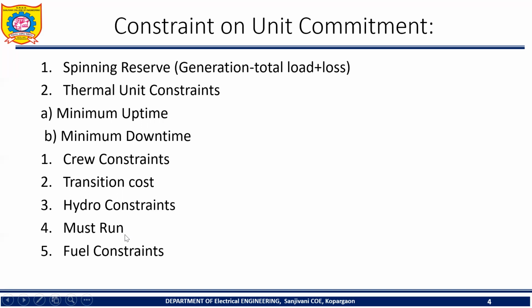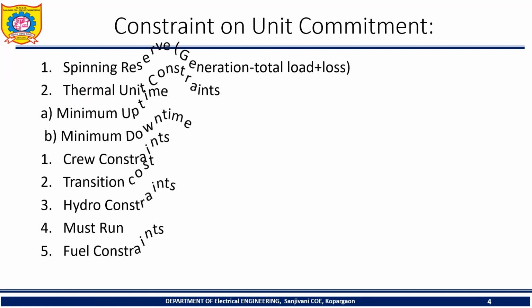Some units are given a must run status during a certain time of the year for the reason of voltage support in a transmission line. That is called must run. Is it clear? Why is it called must run? Some of the units must be started during a certain period for maintaining the transmission line voltage.